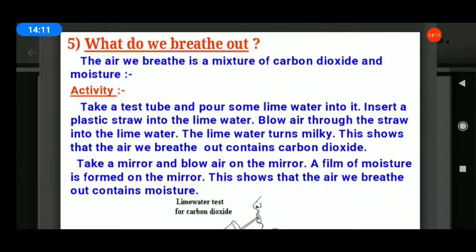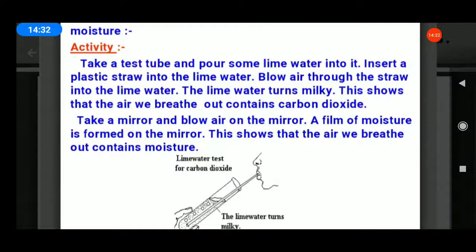Listen, just to recall. What do we breathe out? The activity: the air we breathe out is a mixture of carbon dioxide and moisture. Take a test tube and pour some lime water into it. Insert a plastic straw into the lime water. Blow air through the straw into the lime water. The lime water turns milky. This shows that the air we breathe out contains carbon dioxide.